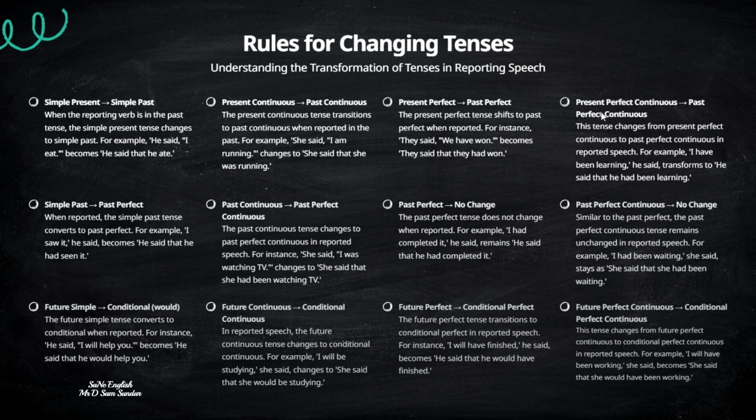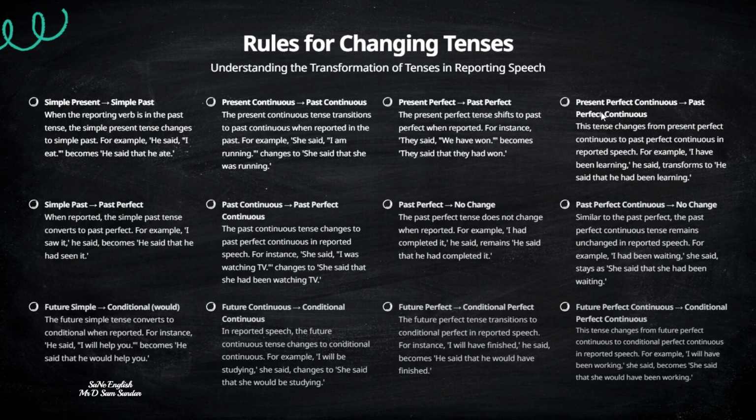If we take a look at the example, Reena said, I am visiting my friend tomorrow. So here Reena said that she was visiting her friend the next day. The present continuous structure, am visiting, is an ongoing action, so it changes to was visiting when it gets converted to past continuous.